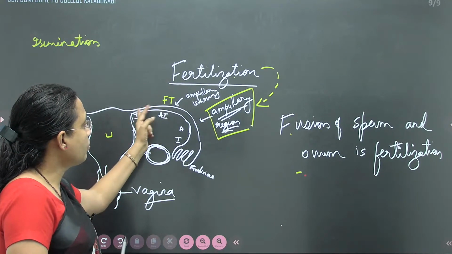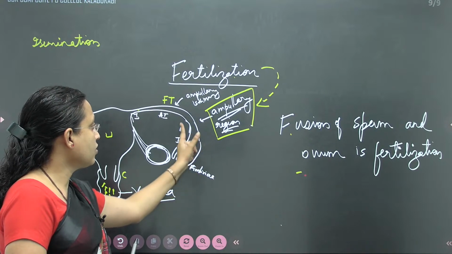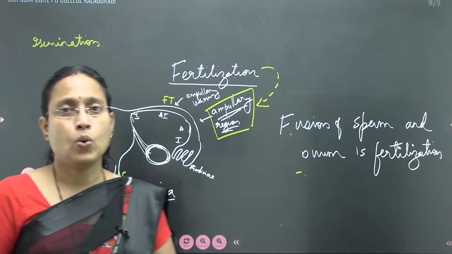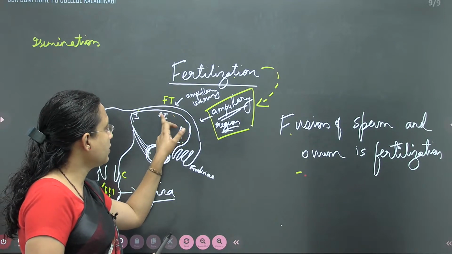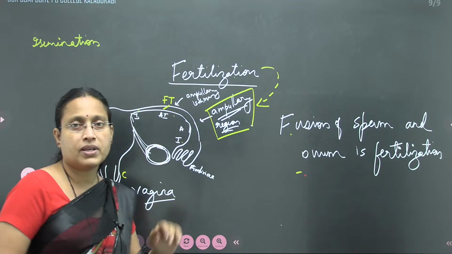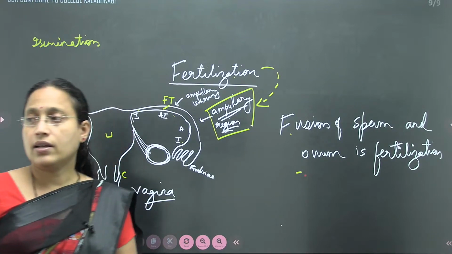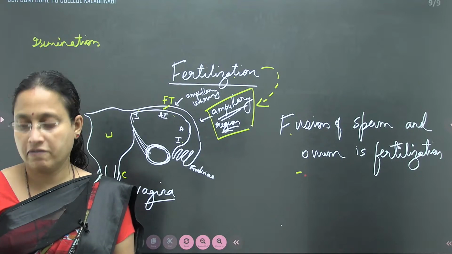So here in the fallopian tube, the broad region that comes after the infundibulum is the region where the sperm is going to fuse with the ovum. Some fusion can occur at the next part, the ampullary-isthmus junction, and the very narrow part is the isthmus. So this was the description, or you can say the definition, of fertilization.